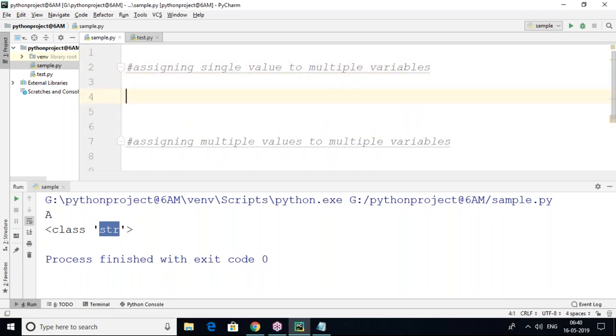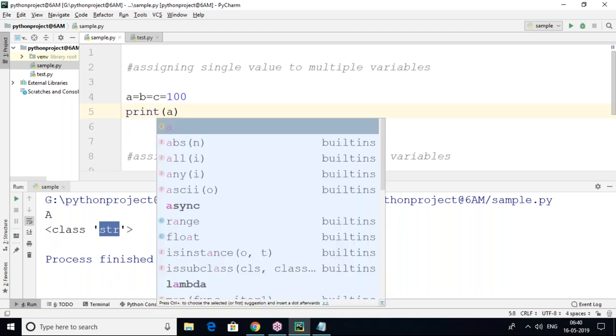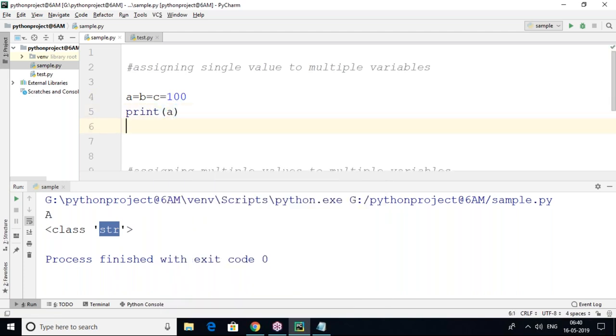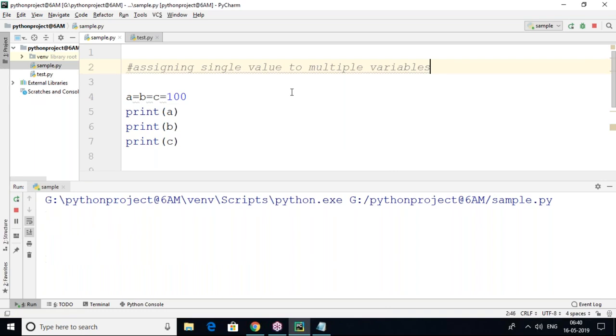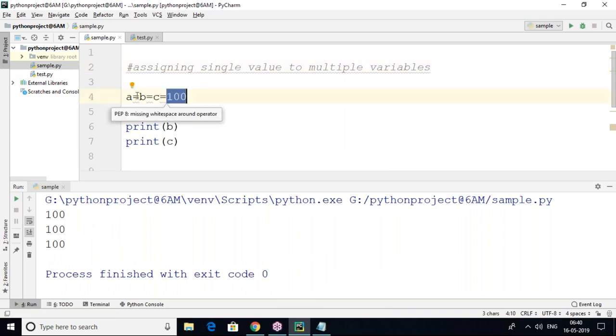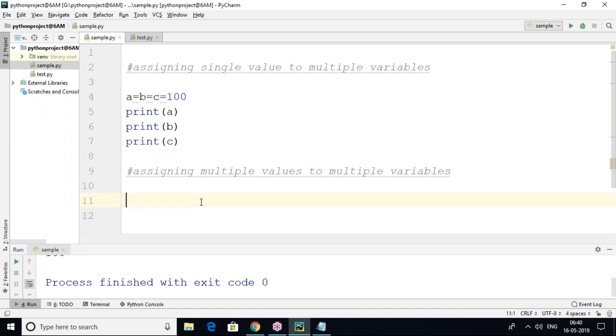So let's go with assigning a single value to multiple variables. Single value to multiple variables in the sense A equal to B equal to C equals to, like this, 100. So print A, then print B, then print C. This is multiple assignment, we can say that. When I execute this, we got the same 100 value three times because we are assigning one value to multiple variables. This is multiple assignment.